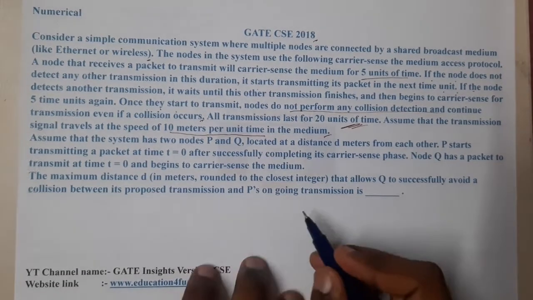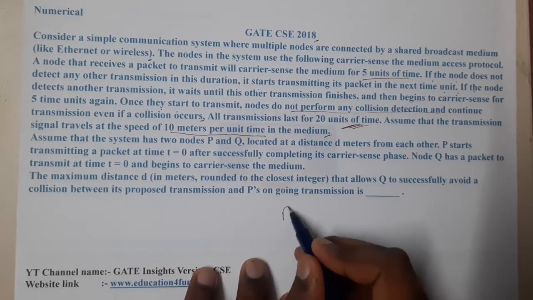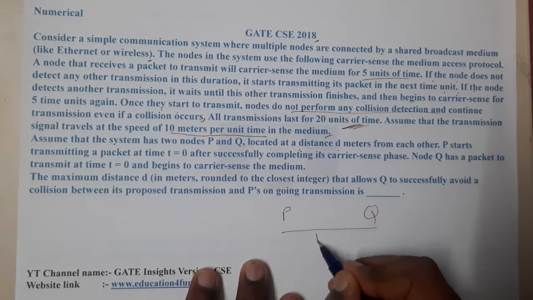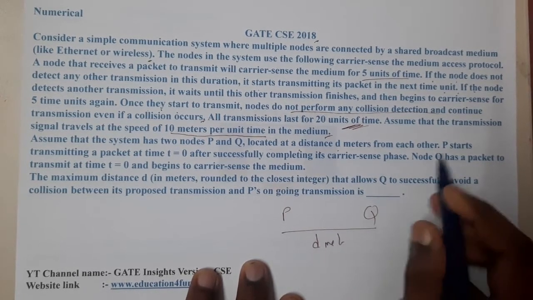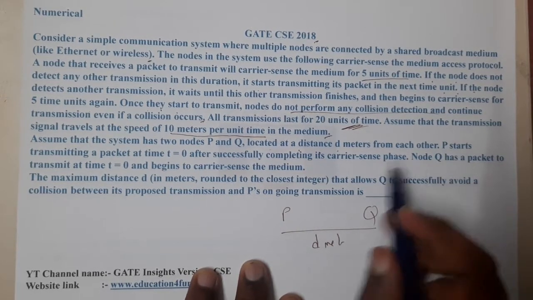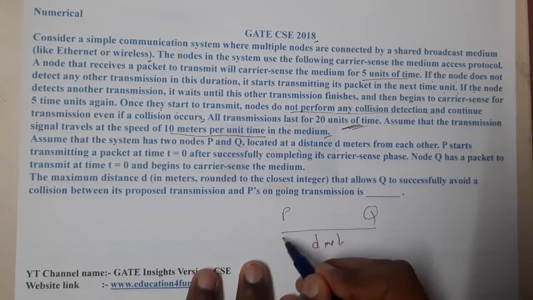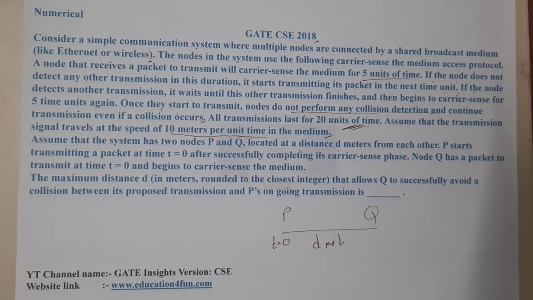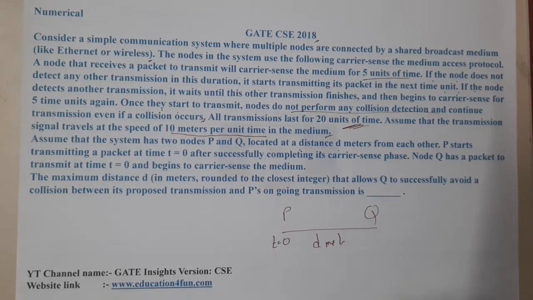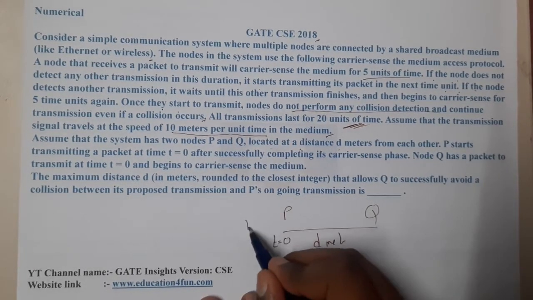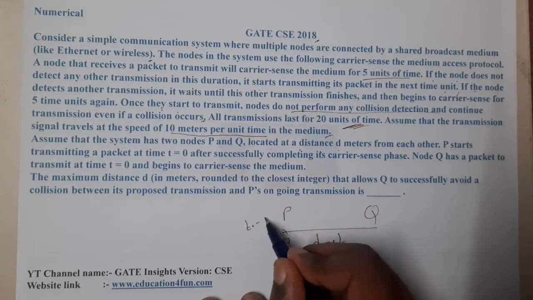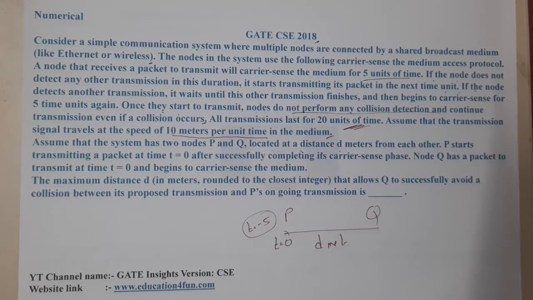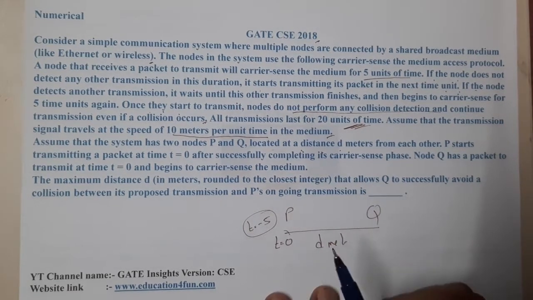So this is what we are in search of, right? We have 2 nodes P and Q, located at a distance of d meters from each other. P starts the transmission at t equal to 0. If it has started the transmission, it has already sensed, right? So basically the sensing started 5 units of time ago. So assume it was at -5, guys. Yes, so now it has started already.